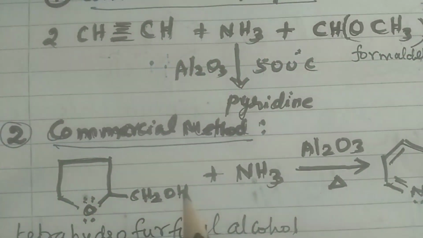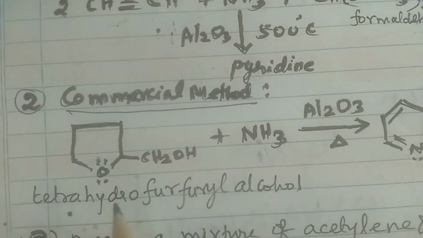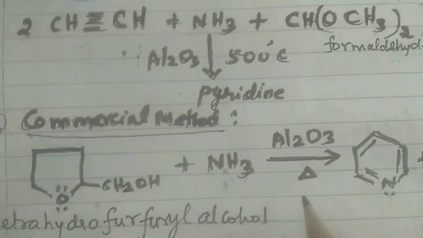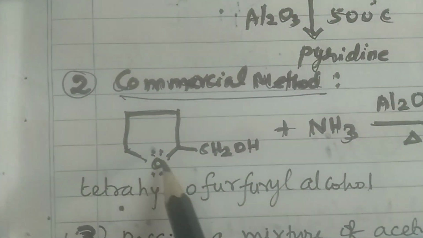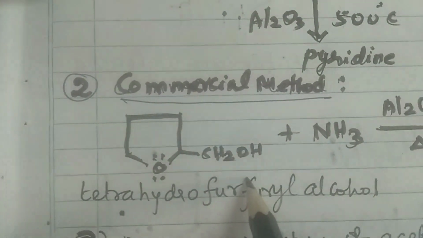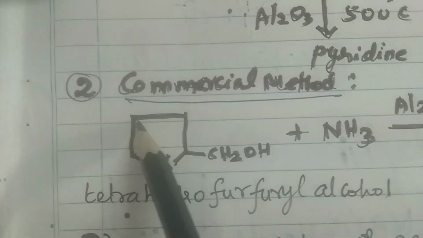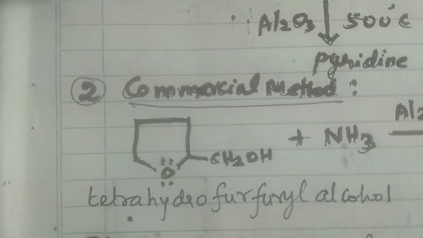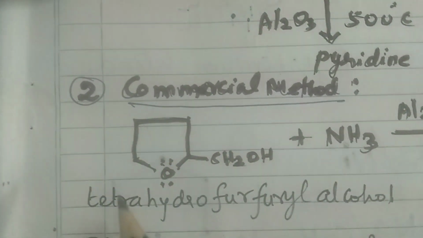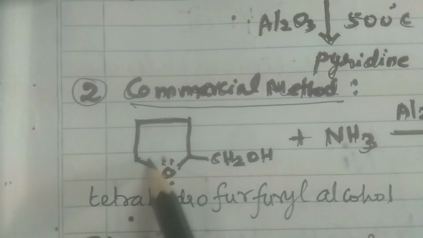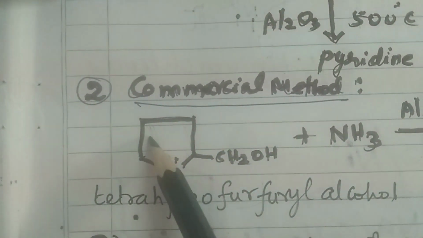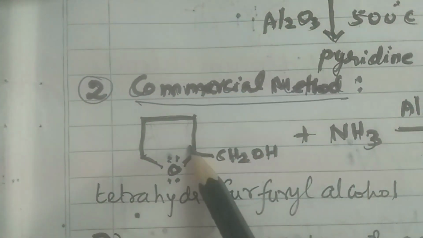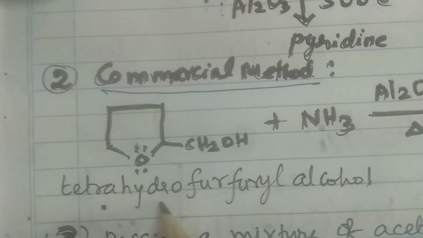Second method is also a commercial preparation. When tetrahydrofurfuryl alcohol is heated with ammonia in presence of alumina, pyridine is obtained. In our notes, 2 pi bonds are mistakenly indicated here, so you correct it. If you put 2 pi bonds here, then the compound is furfuryl alcohol. If you remove the 2 pi bonds, then the compound is tetrahydrofurfuryl alcohol.